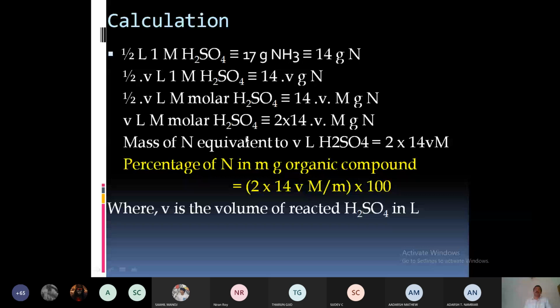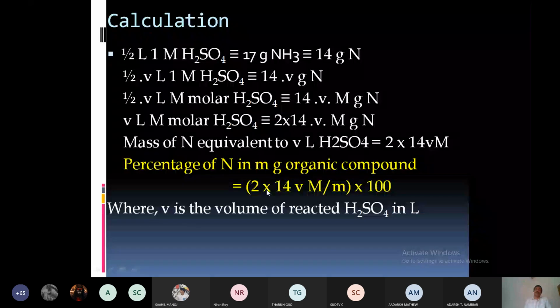So what is the percentage of nitrogen? Mass of nitrogen divided by the mass of organic compound into 100. That is 2 into 14 V into M divided by m, the mass of organic compound, into 100. So here V is the volume of reacted H2SO4 in liters.